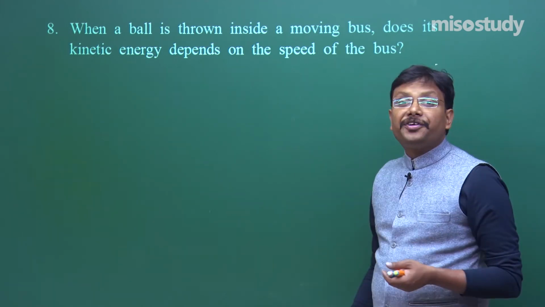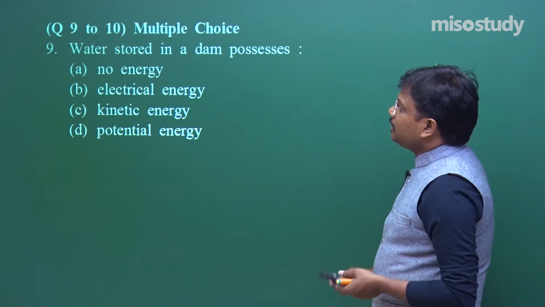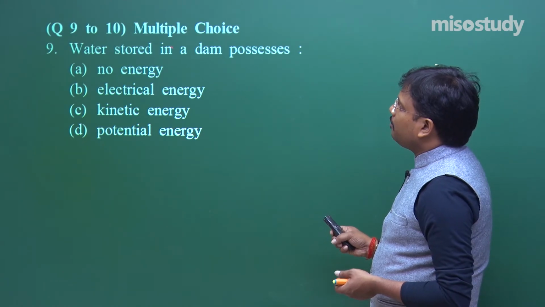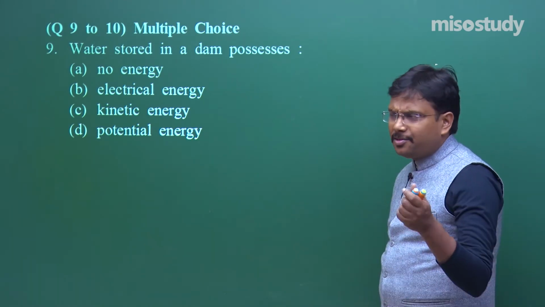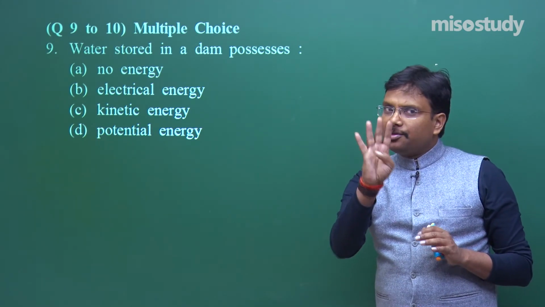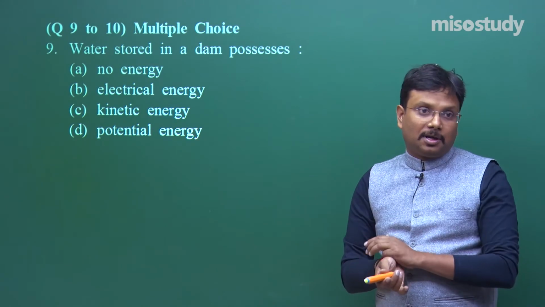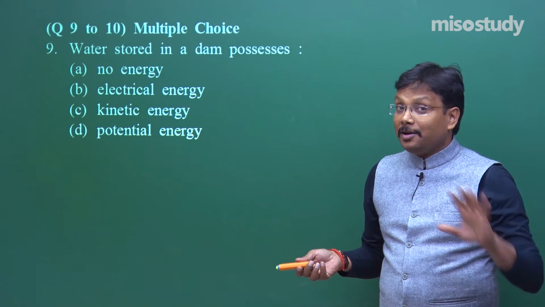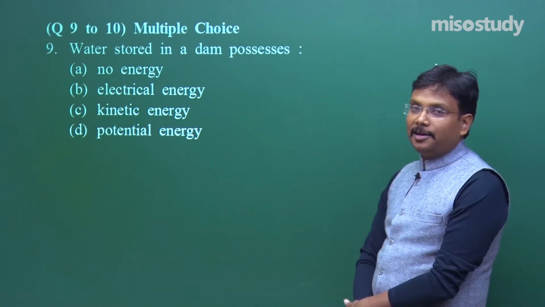Then comes question number 9, and the instruction for question number 9, this red color dot, multiple choice means the answer is given, and out of 4 options you have to pick the correct option, otherwise 0 marks or negative marking. Fine. So be careful. Let us start reading.